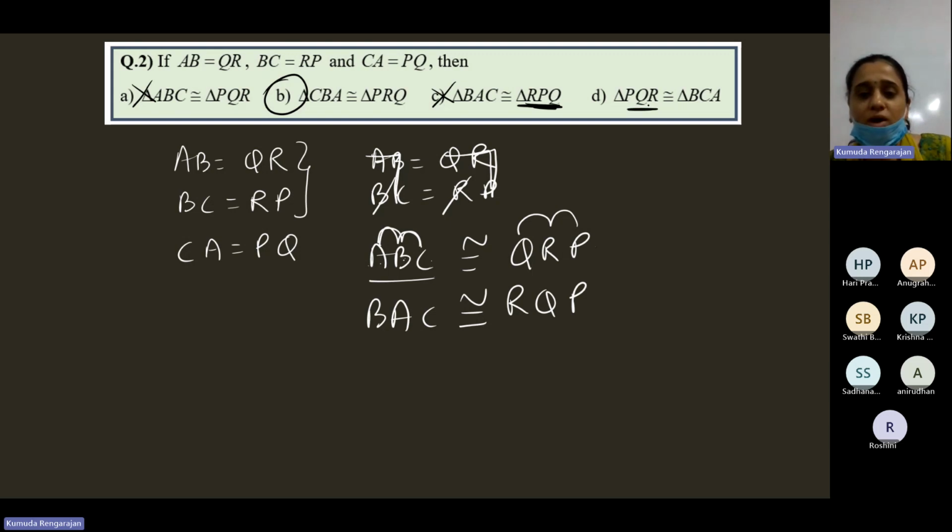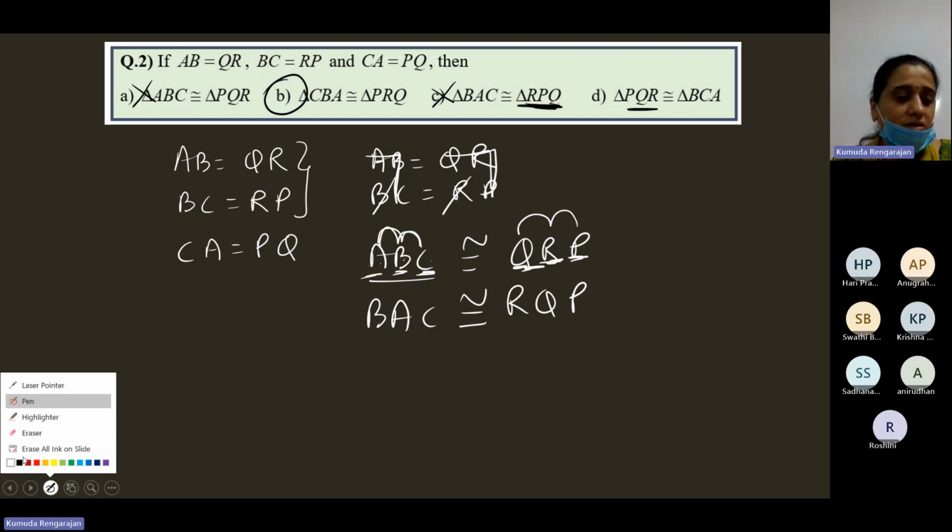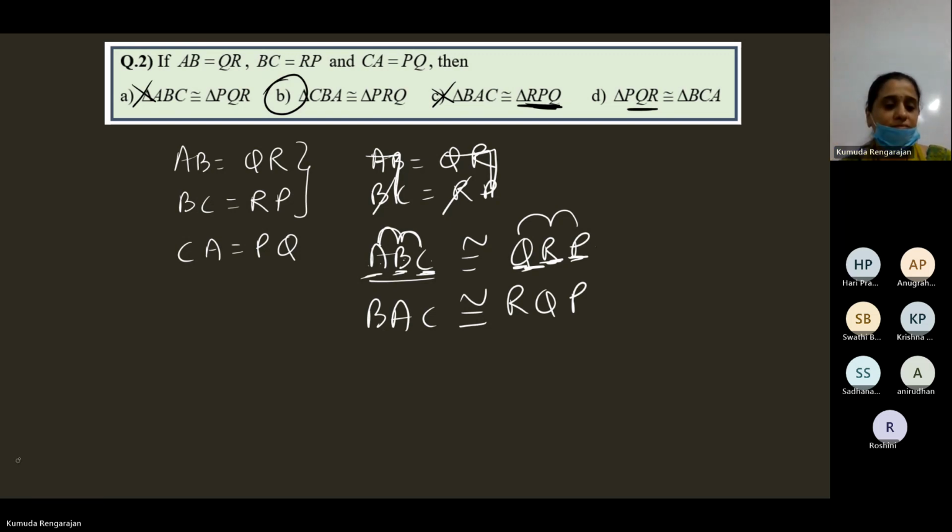And then if it is PQR, it should be CAB. But PQR congruent to, it's given BCA. So that's also incorrect. So option B is the correct option.